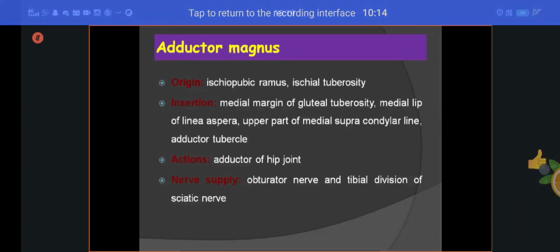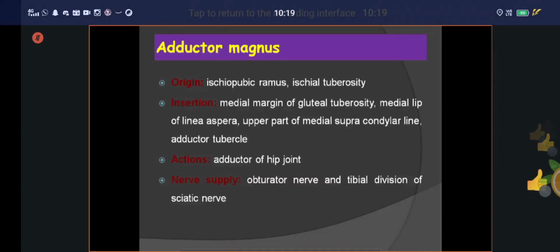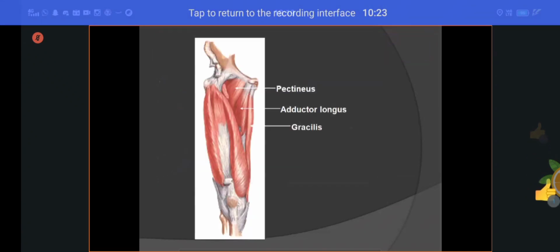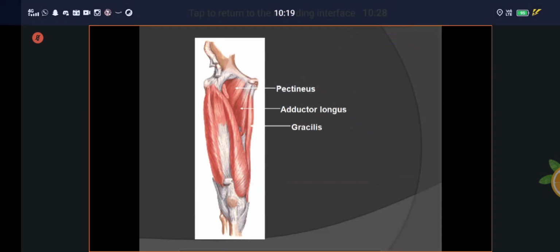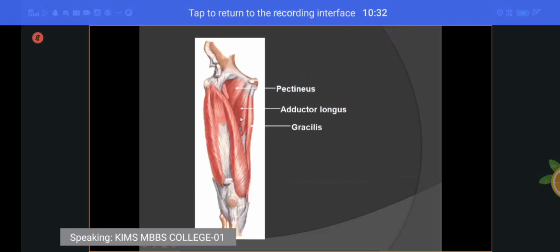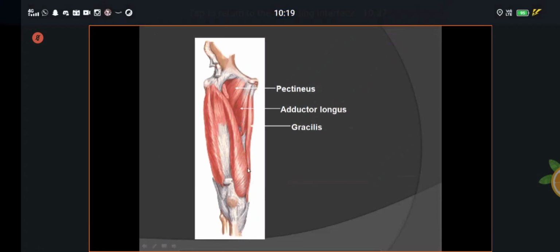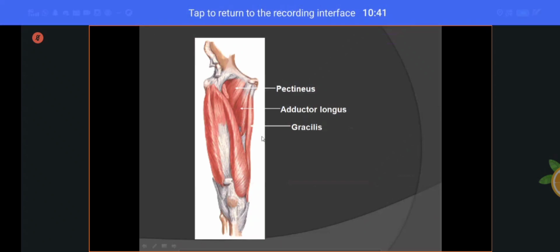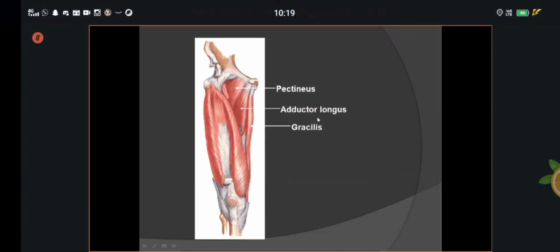Are you clear about the muscles? Yes or no? Those are the muscles of the adductor compartment. See your muscles once again. Pectineus muscle. See origin, insertion. Adductor longus. Then the slender muscle, that is called gracilis. This is not attached to the femur, it is attached to the tibia. See here, this is your gracilis muscle. Understand? Pectineus, adductor longus, and gracilis.